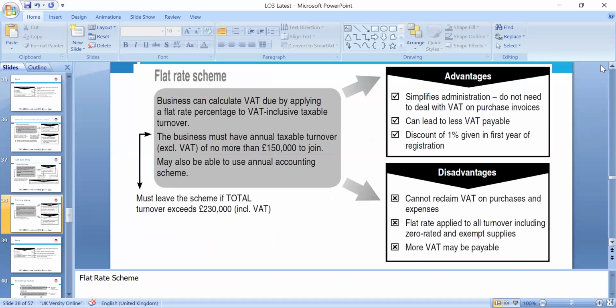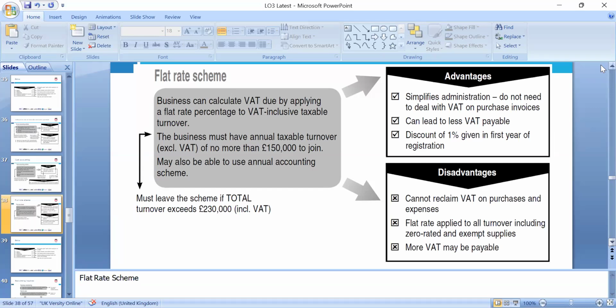Flat rate. Flat rate means one rate. You don't have to keep input and output. If your threshold is 150,000, you can join, and you may be able to use annual accounting as well. With the annual accounting scheme, you must leave the scheme if your turnover exceeds 230,000 including VAT; you can't stay on the flat rate. Flat rate means you're just paying one rate, and you're not looking at the purchase invoices. So it gives simplified administration for dealing with the VAT, and it can lead to less VAT payable.